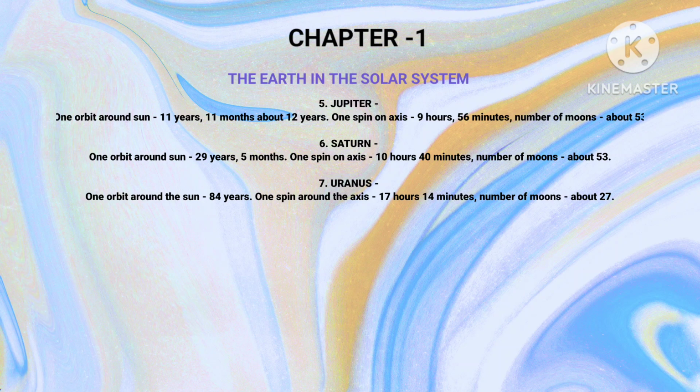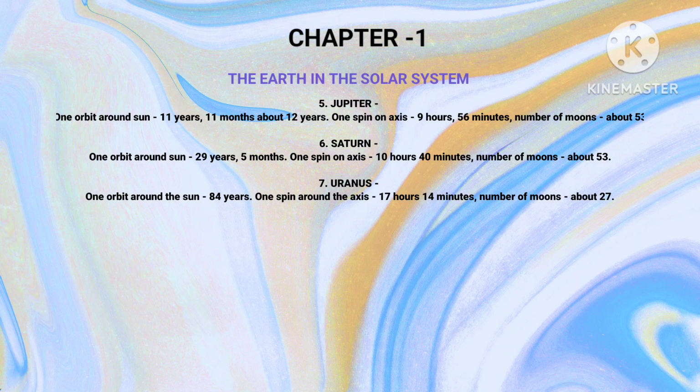The fifth planet of the solar system is Jupiter. It takes about 11 years 11 months, about 12 years, to complete one orbit around the Sun, and to complete one spin on its axis takes 9 hours and 56 minutes. The number of moons of Jupiter is about 95.